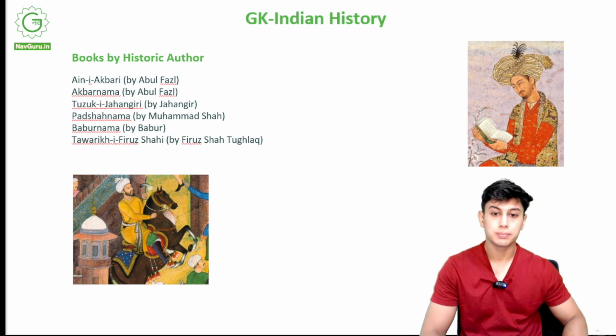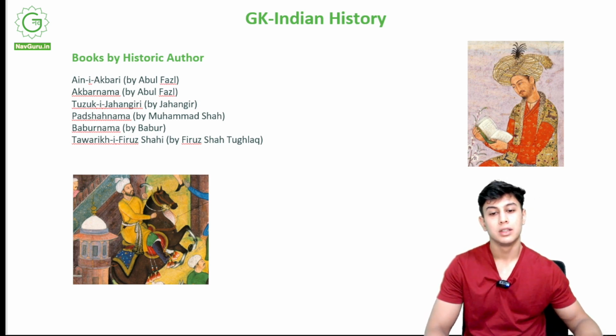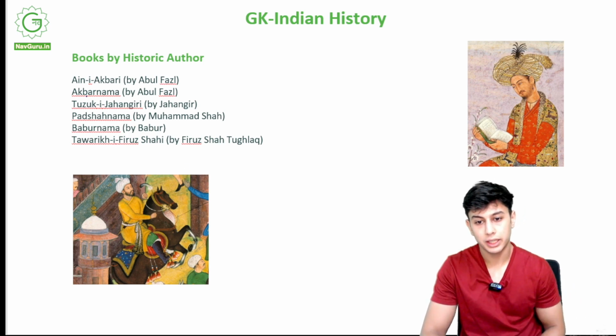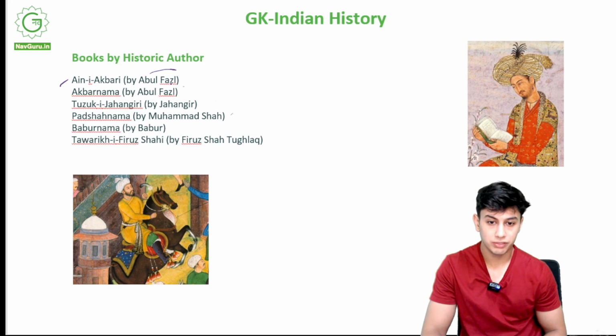Now we come to books by historic authors. So these are some historic authors, people who had some history in India, and they wrote some books. So Ain-e Akbari was written by Abul Fazl. You must remember the names, right? Ain-e Akbari by Abul Fazl, Akbarnama again by Abul Fazl,